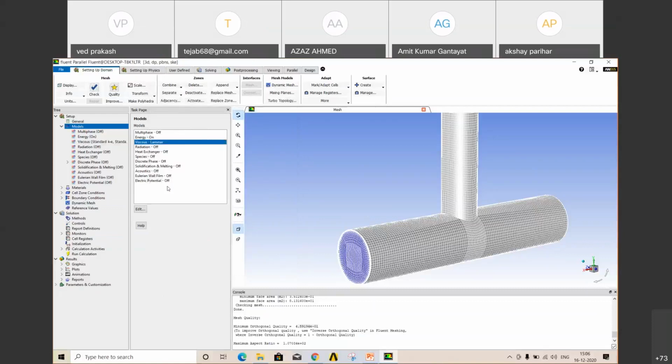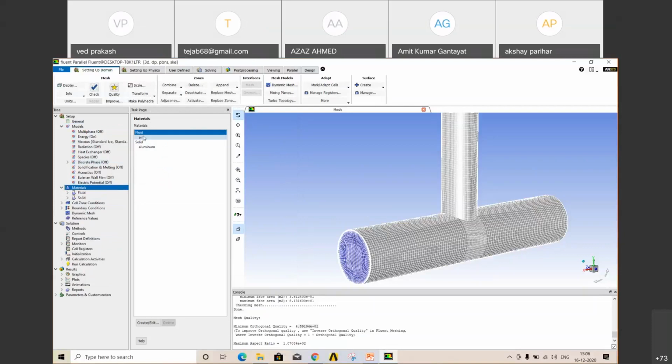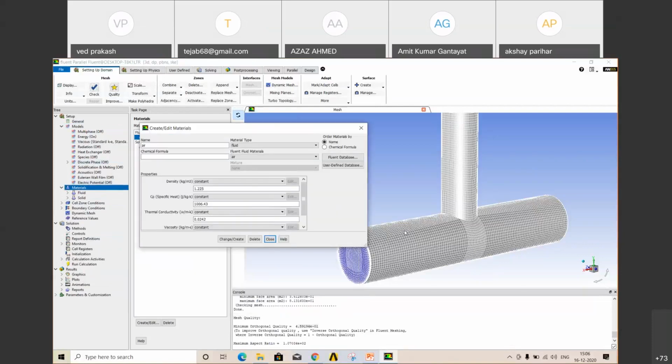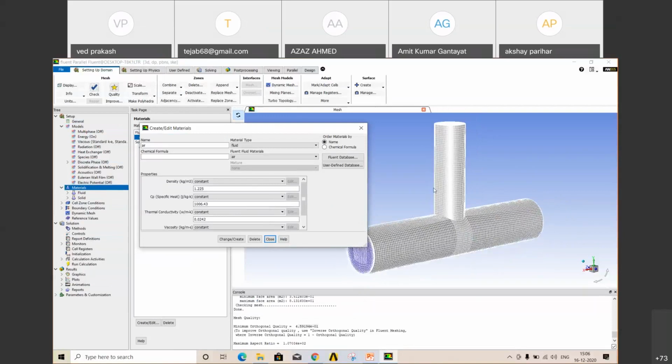Then go to material, select. Now we want water. There is water flowing as per our boundary conditions.